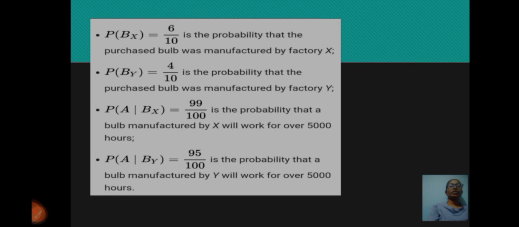P(A|B_Y) = 95/100 is the probability that a bulb manufactured by Y will work for over 5,000 hours.